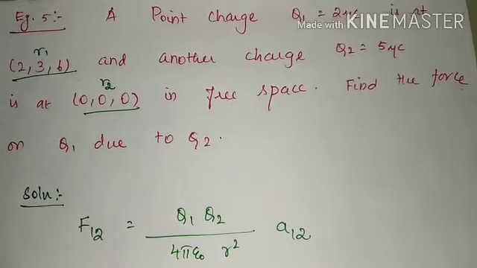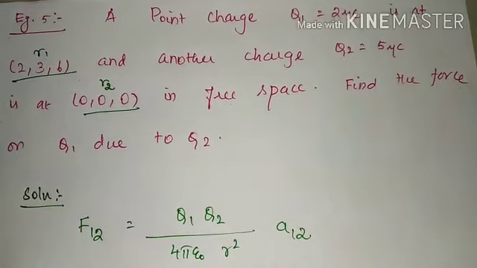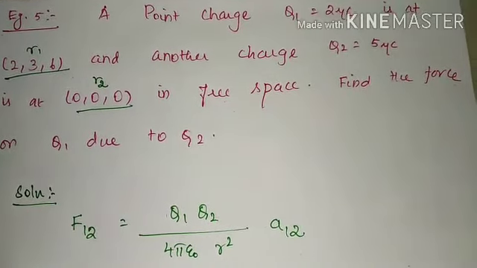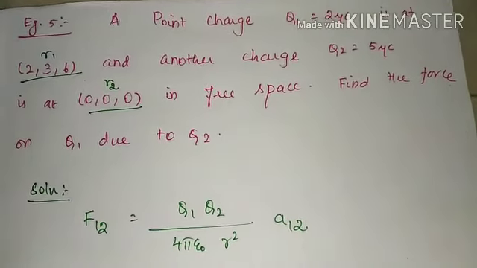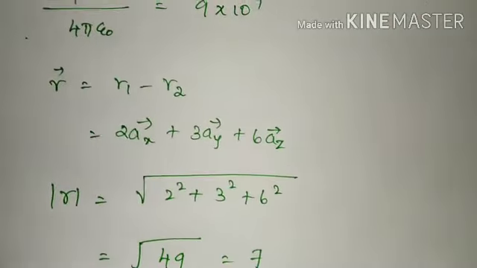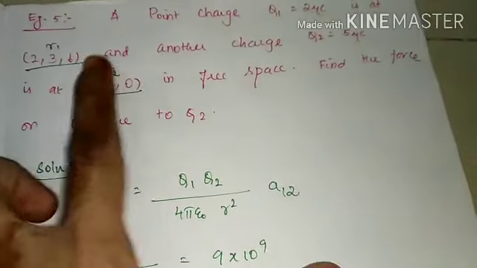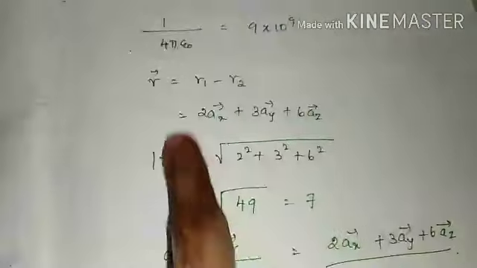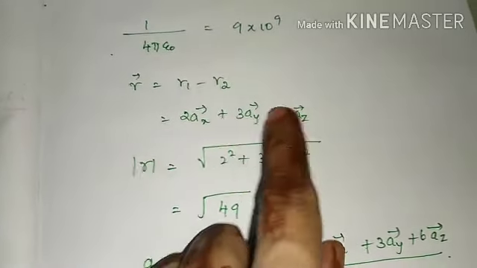So the same formula applies here also. F12 is equal to Q1 Q2 by 4 pi epsilon naught r squared into A12. Charge Q1 is 2 microcoulomb, charge Q2 is 5 microcoulomb. The R vector is found as R1 minus R2, that is 2 minus 0, 3 minus 0, 6 minus 0. So R vector is equal to 2AX plus 3AY plus 6AZ.